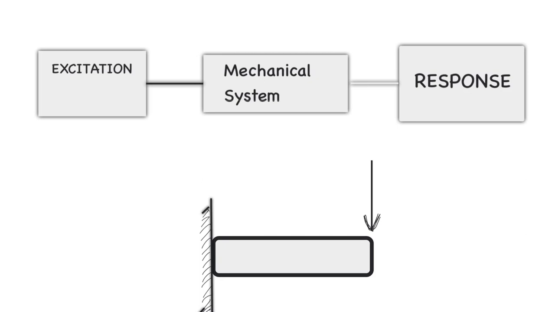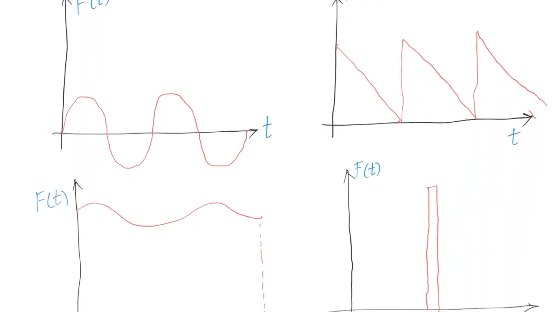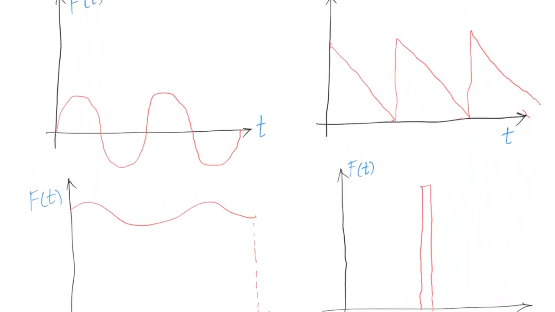Now, depending upon the type of excitation that this particular system is subjected to, there are different types of vibration. The first one: if the excitation force is harmonic, then we have it like this. If the excitation force varies harmonically with respect to time, then we call it harmonic vibration, and we have techniques to solve that. This is another example where your excitation force is not harmonic but it is periodic.